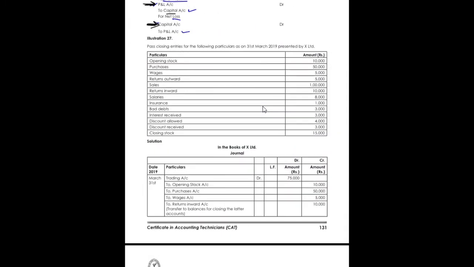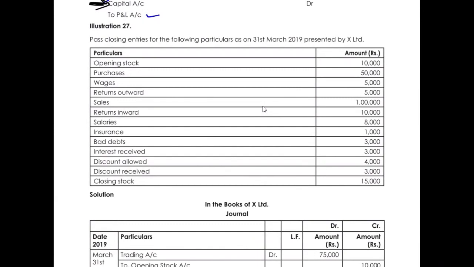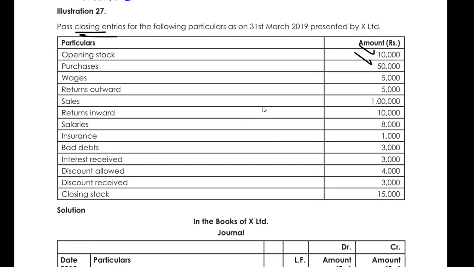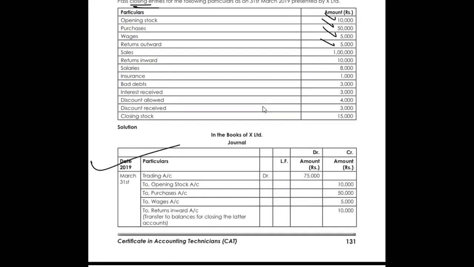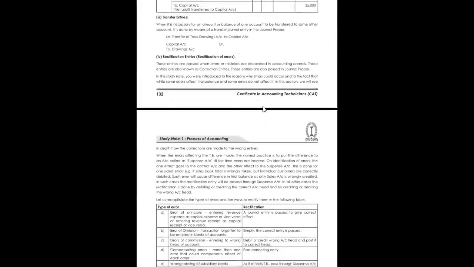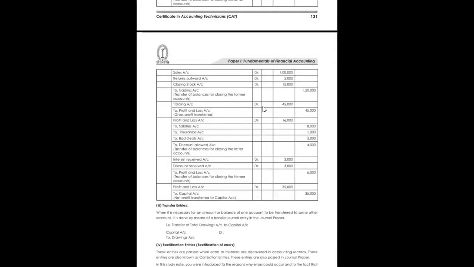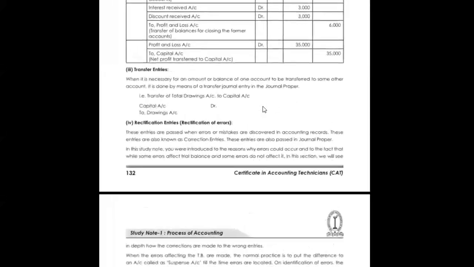Now we have another question where we have to do the closing entry. So you can see you have the purchases, you have the opening stock, wages, return outward, etc. You can try the journal entries and verify it from here. If you have any questions, we can discuss in your next session. Now we have discussed the opening entries and the closing entries.